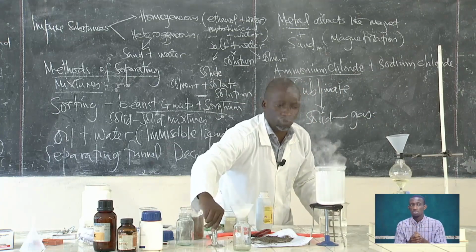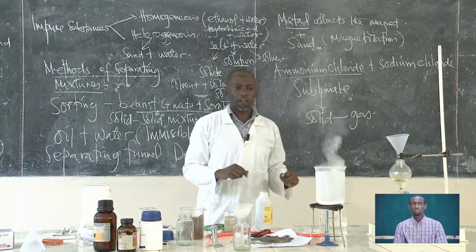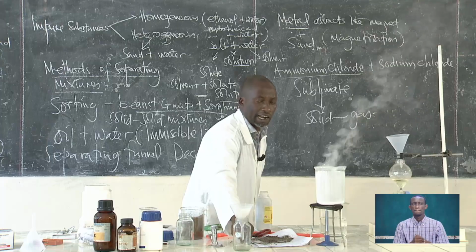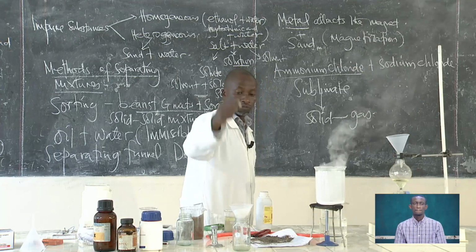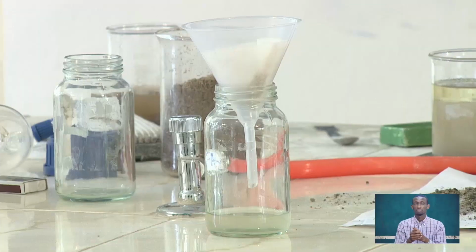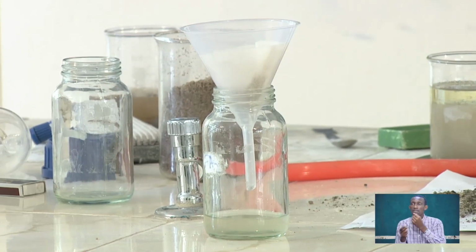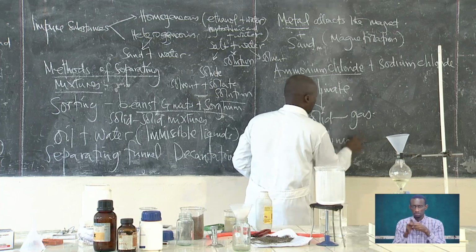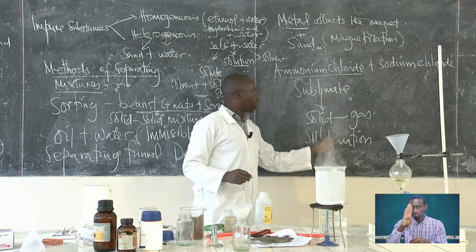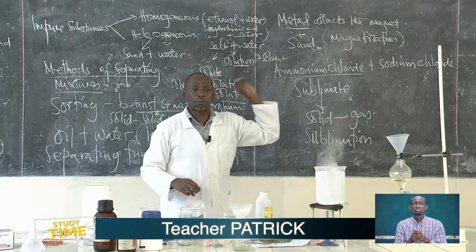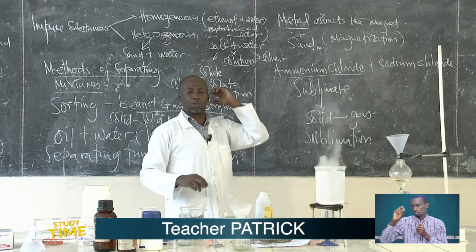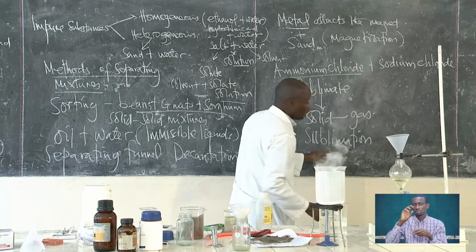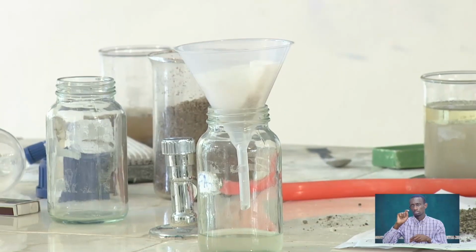So I have to stop there because this is enough, and it is showing how it goes. Here I have another one, which is showing the sand remaining on the top. So with the solid and gas, this is a sublimate. So the method that we are using here is sublimation. We can have ammonium chloride, because ammonium chloride is a sublimate. So it has to be a sublimate and another substance which is a non-sublimate.